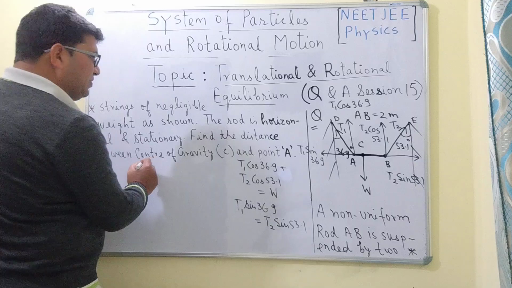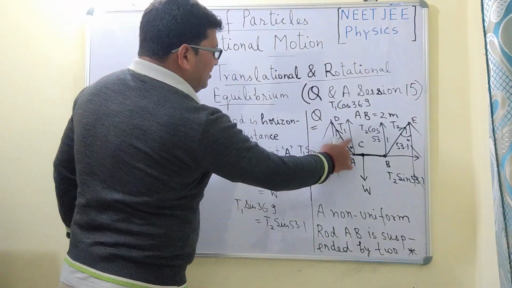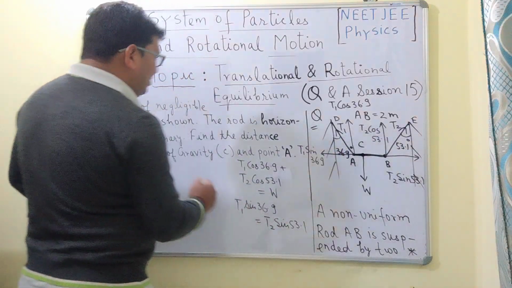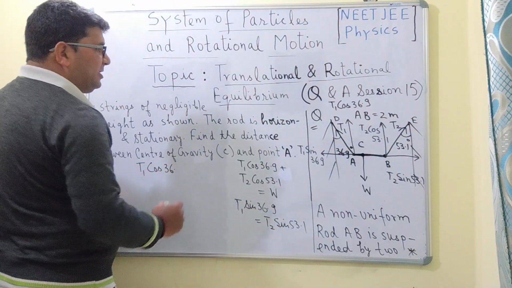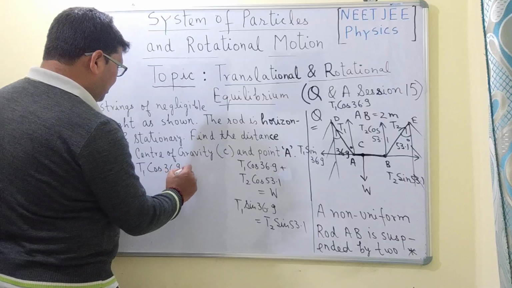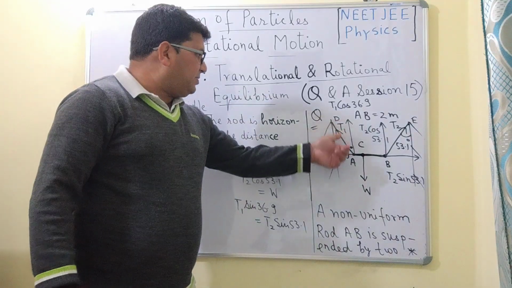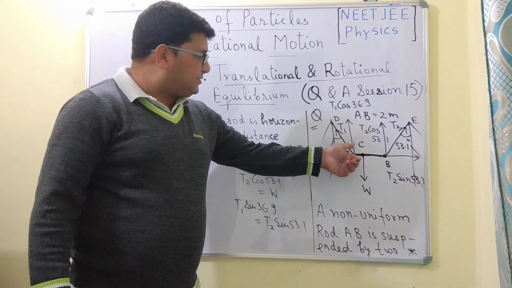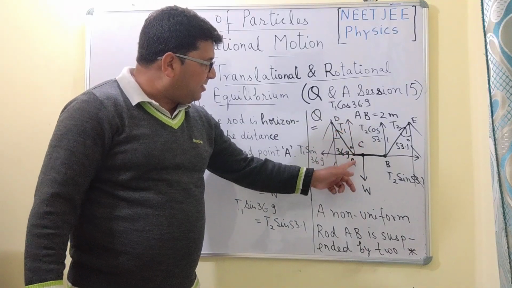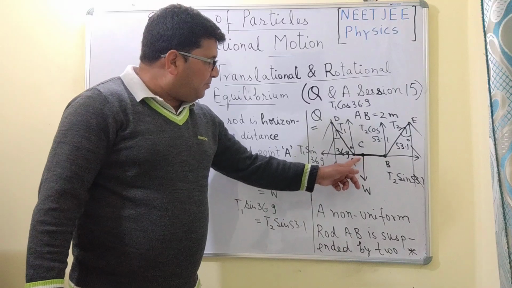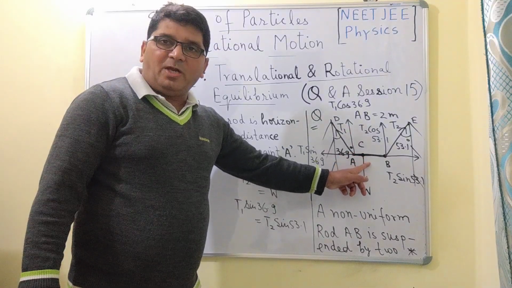So the third equation which I will be getting is, that is this T1 cos 36.9. Now torque is equal to the magnitude of the force multiplied by the perpendicular distance between the line of action of force and the point under consideration.